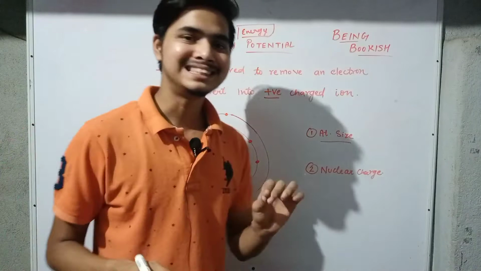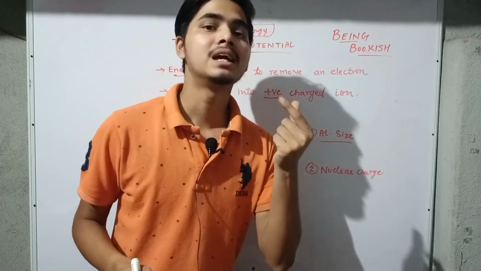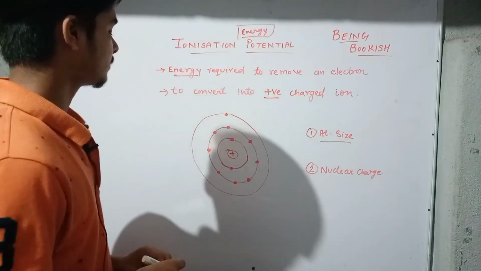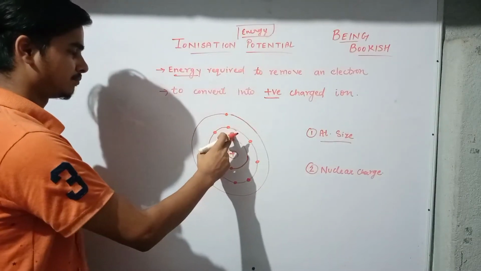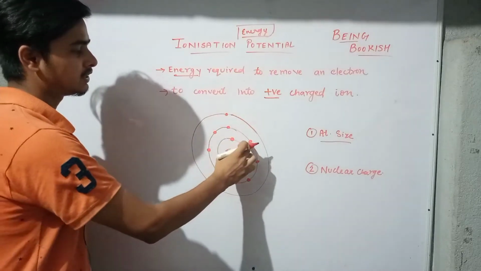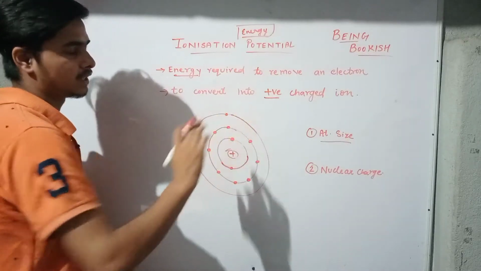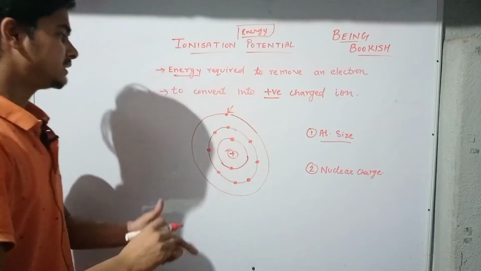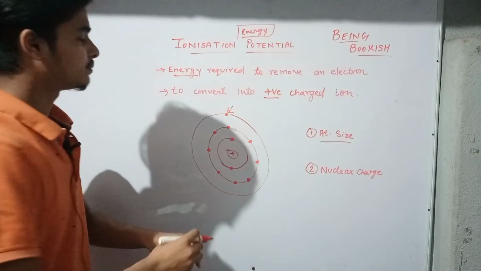Let us understand this definition through a simple, very simple story. Suppose we have this atom and in this atom we have 2, 8 and 1 electrons, meaning it has 3 shells which have 2, 8 and 1 electrons. Now we are trying to get this electron removed from this atom.